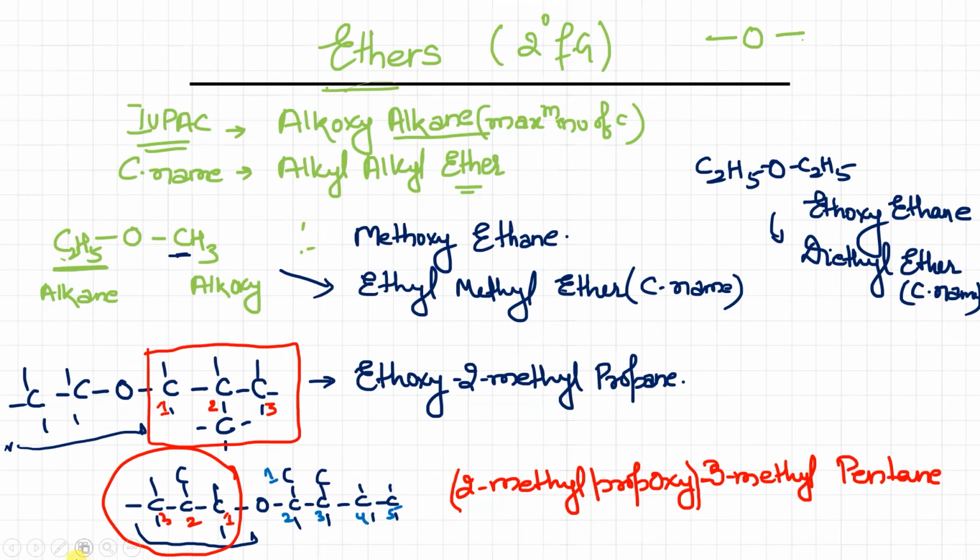This number you have to mention कि ये group जो आपने use किया है, where it is. It is at the second position. So just put it in the bracket and write 2 this. So this number shows that this group is attached in the main chain at the second position. I hope it is clear. Any doubt in this? So this is about ether.